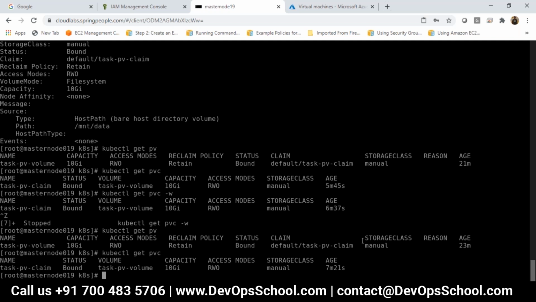That is the reason it doesn't show that I have claimed 3 GB. From 10 gigabytes I have claimed 3 GB, and my application is using hardly 1 GB. Other than that, 2 GB is available, so that will be allocated to some other pod internally. Kubernetes managed.